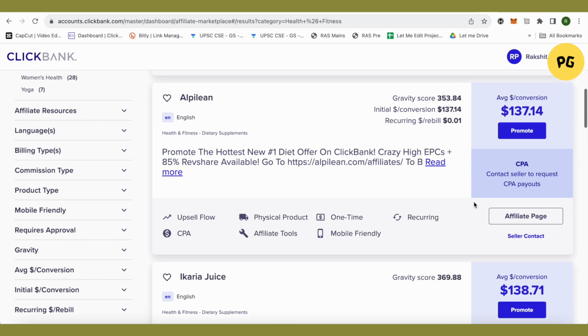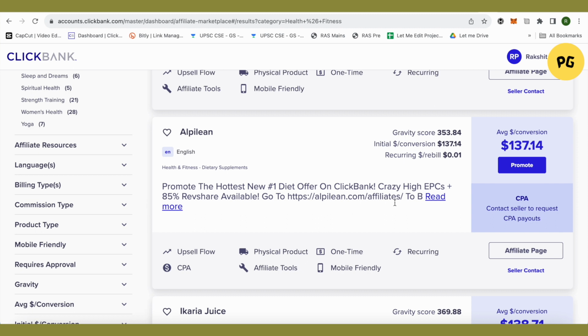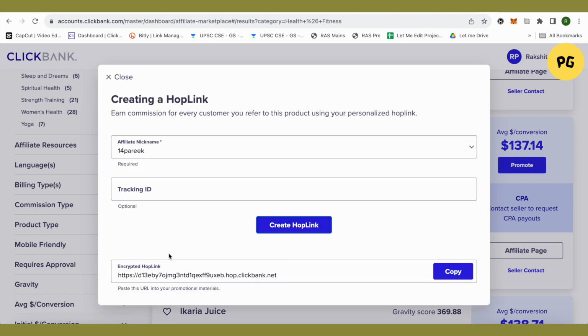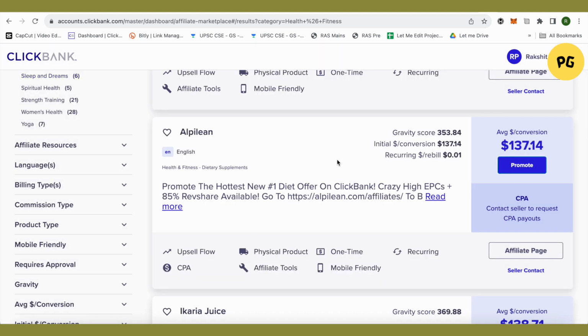So suppose I want to promote this particular product, what I have to do is just click on this option of promote right beside it, and after that I will have to add my nickname and create a hop link for it. After that I can just copy this particular link and paste it on my social media in order to get it promoted and get the conversions.